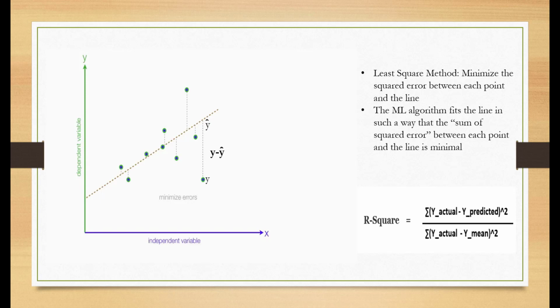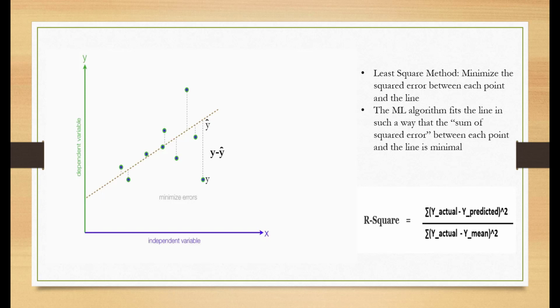While the algorithm is finding the best fit, it also calculates a few values like the slope that we have seen earlier and the intercept. It also calculates the value of R squared. R squared tells how well the line fits the data points. The value of R squared ranges between 0 and 1. 0 indicates a very poor or worst fit, and 1 indicates that it is a best fit.